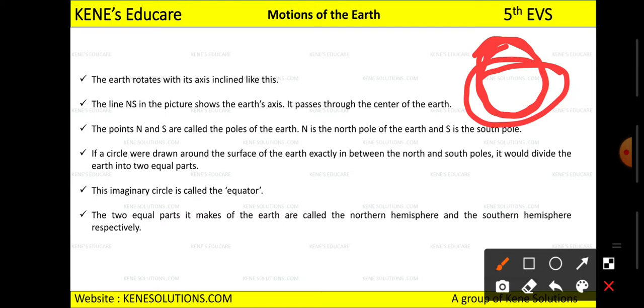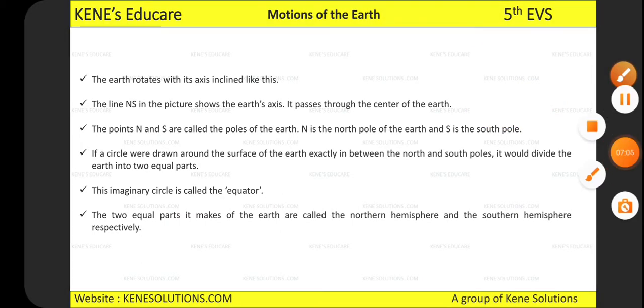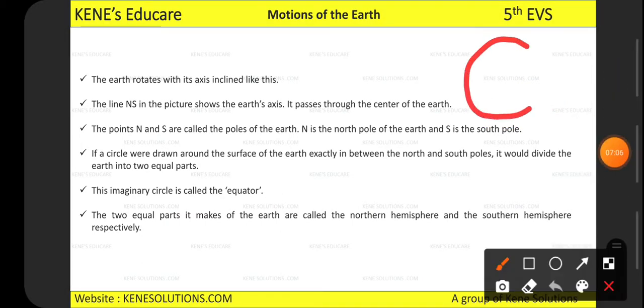Then what you will get? Wait, first see, this is the surface of the earth, this is the north pole and south pole, right? So this is the between of north pole and south pole. So if you just draw a circle, this will divide the earth into two equal parts.